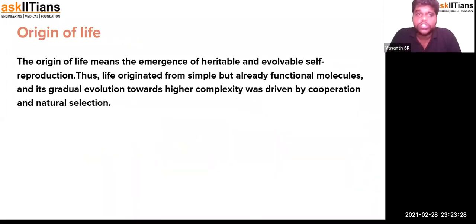So how did the origin of life happen? We should know how Earth came into existence, and how life came into existence on it.